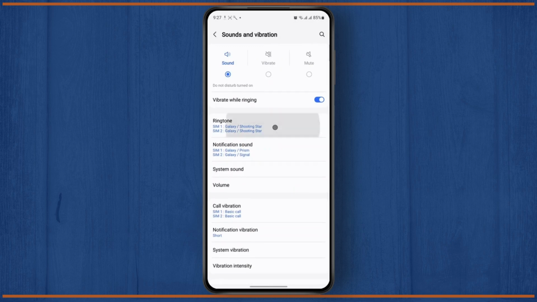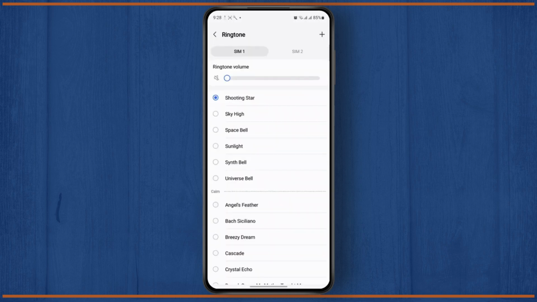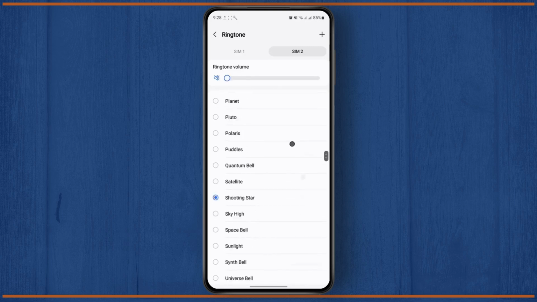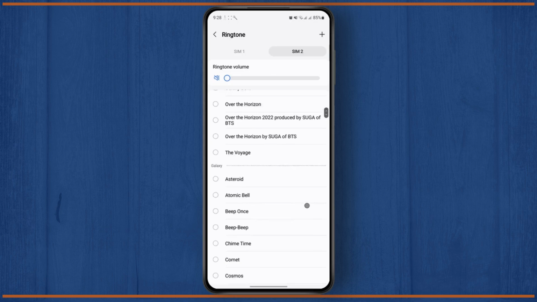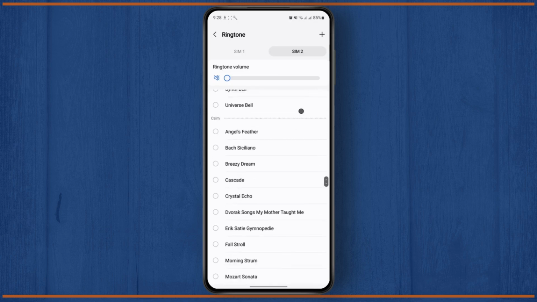So what I'm gonna do is tap on this one, and I'm gonna tap on SIM 2 to change my ringtone on SIM 2. So let me just increase it a bit so you'll be able to hear it. As you guys can see here, it's right now playing this ringtone. But if you want to change it, you can select from any of these inbuilt ringtones.